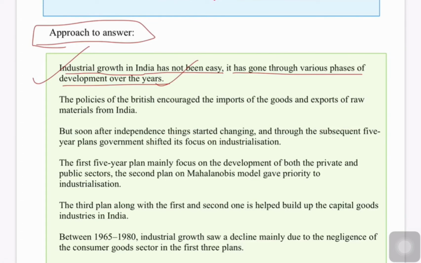And in the second sentence, we will say that the policies of the British encouraged the imports of goods and exports of raw materials from India. By this sentence, you are giving a brief background of how the economy of India was at the time of independence.